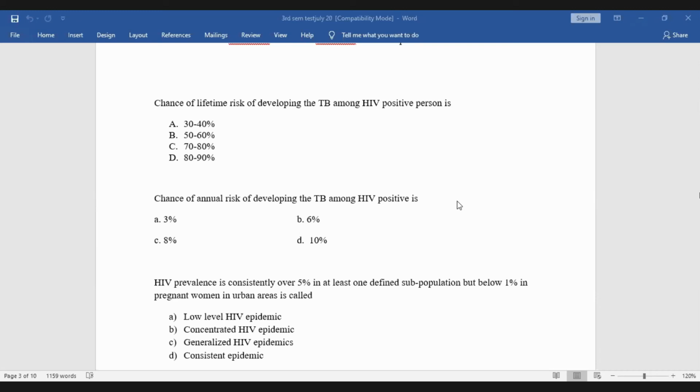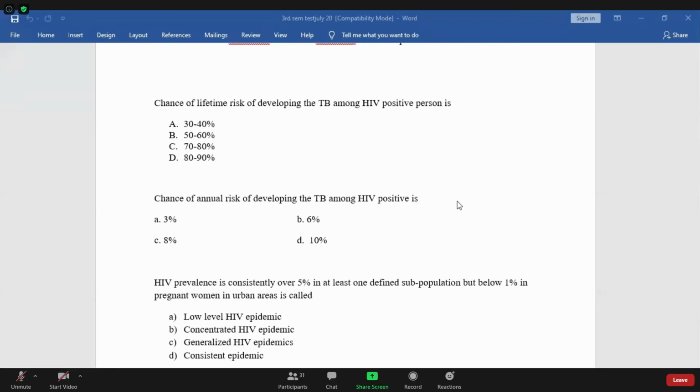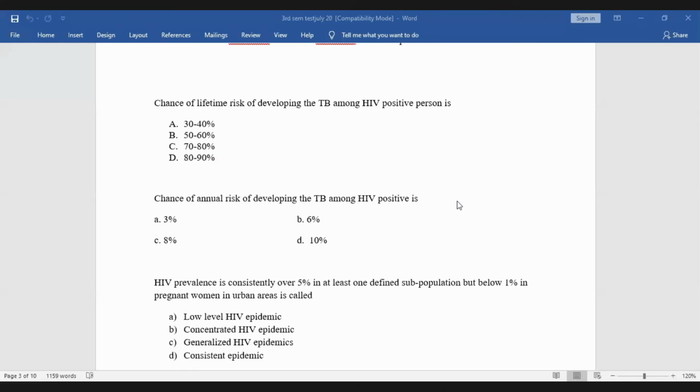No idea. Okay, Nisa. Then what is your answer, Nisa? Then Prabhat, then Priyanka. Then who will say the correct answer? Who can say the correct answer? So concentrated HIV epidemic. Yes, said this. Who, sir, said? Basant. Okay, thank you. So this is the concentrated HIV epidemic, and Nepal is facing this scenario. In the sub-defined population prevalence is more than 5%, but in pregnant women of the urban area, its prevalence is less than 1%. Okay, thank you.